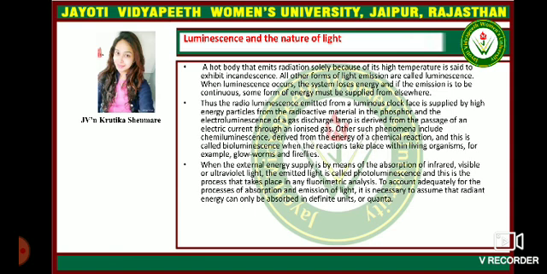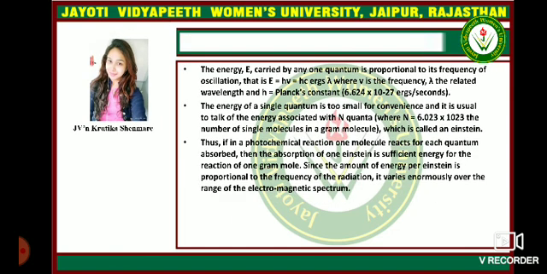To account adequately for the process of absorption and emission of light, it is necessary to assume that radiant energy can only be absorbed in definite units or quanta. The energy E carried by any one quantum is proportional to the frequency of oscillation, that is E = hν = hc/λ ergs, where ν is the frequency, λ is the wavelength, and h is Planck's constant.